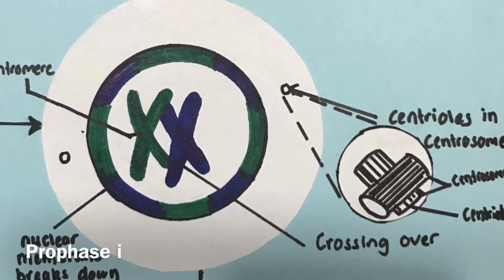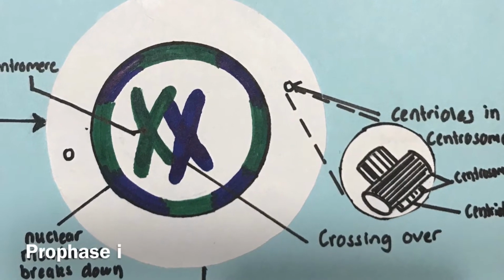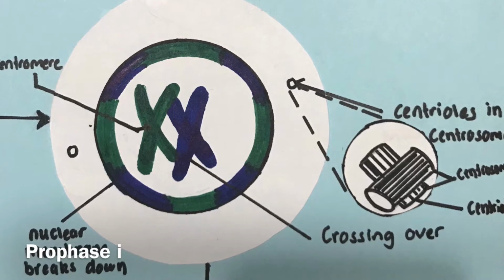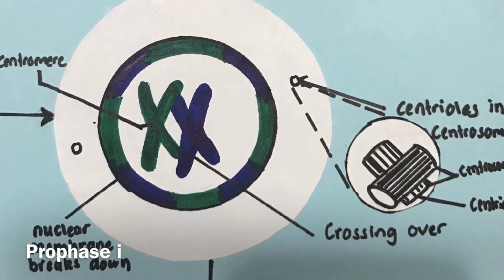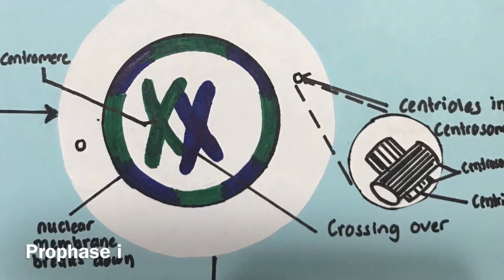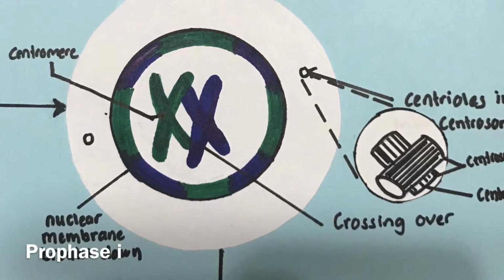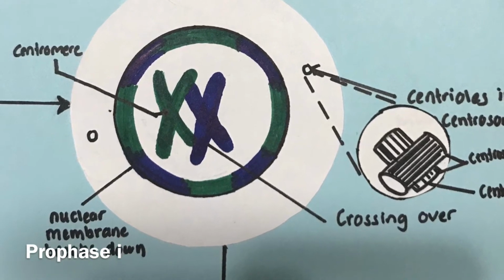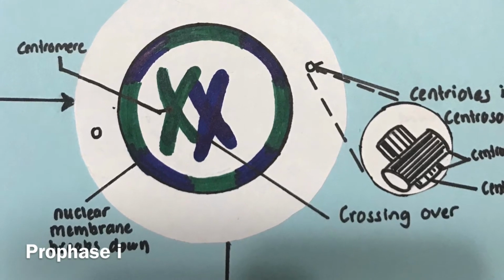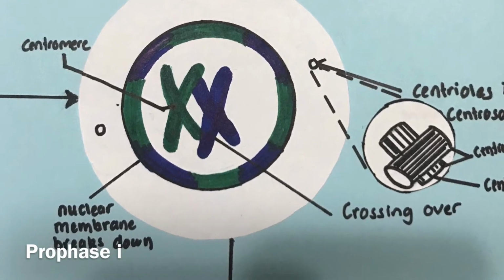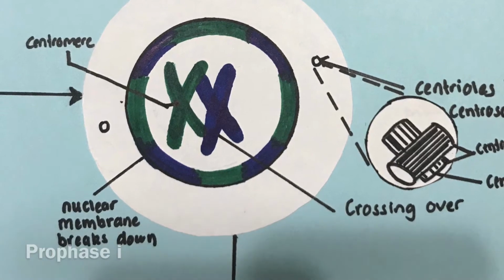Prophase 1 follows, where the process of synapsis allows for the chromatin to condense and form homologous pairs of sister chromatids. The process of crossing over, also known as recombination, is an exchange of DNA between segments of non-sister chromatids, thus increasing the genetic diversity. The process finishes with the breakdown of the nuclear membrane as the centrioles move to the opposite ends of the cell, with the centrosome organizing and extending spindle fibers connecting at the centromere.